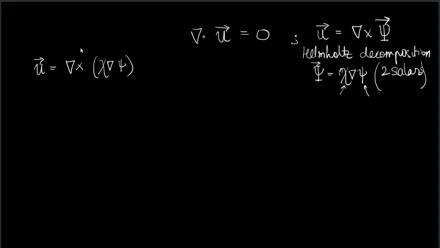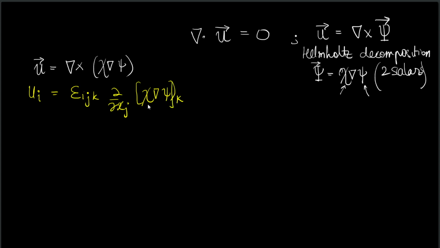Anyone who has done a bit of vector calculus can directly write the result of this particular operation. But supposing you do not know what the direct result is, you want to derive this. So let us make use of the information we know from the index notation, alternating tensor and all that. So the ith component of u can be written as epsilon ijk ∂/∂xj of the kth component of chi grad psi.